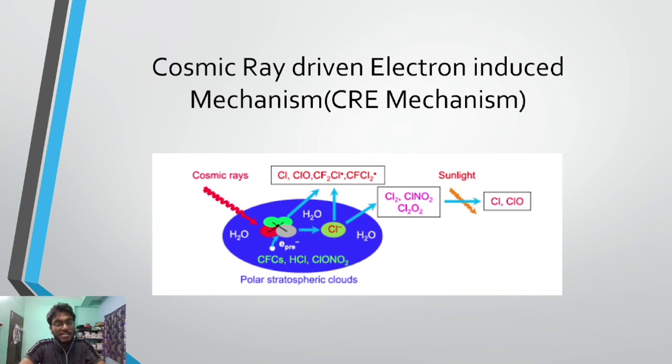This particular mechanism is considered very important because this CRE mechanism could explain one phenomenon that could not be explained by the photochemical effect. That is the ozone depletion in the lower stratospheric region. In the higher stratospheric region, that was explained well by the photochemical effect.